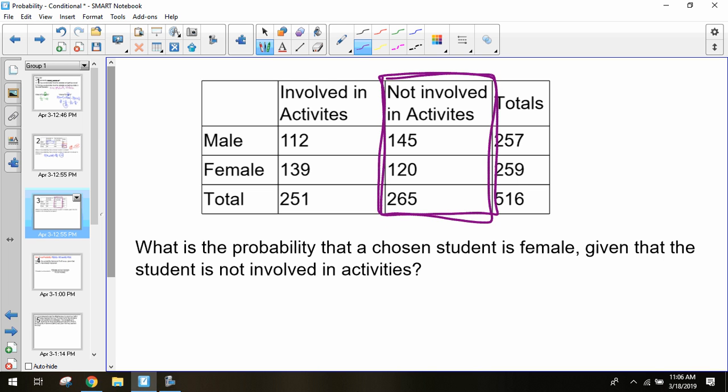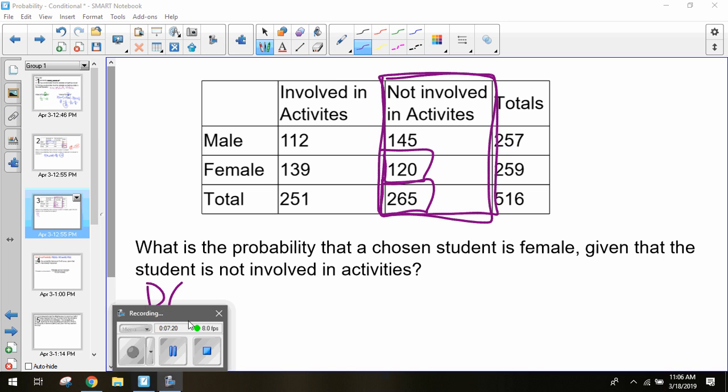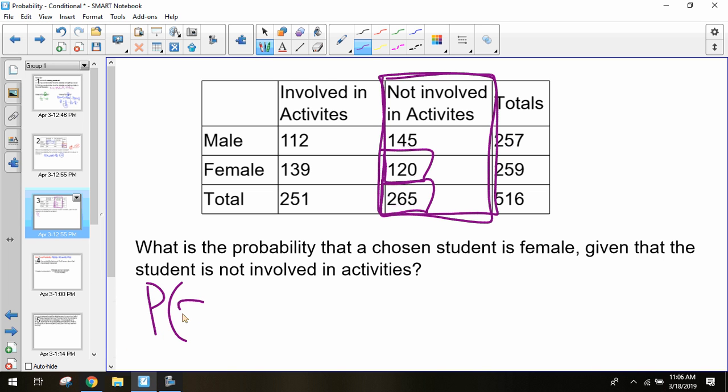Is that okay? So how many female students do we have? 120. So 120 out of 265. And once again, the way we wrote that was the probability of being a female given that they're not involved.